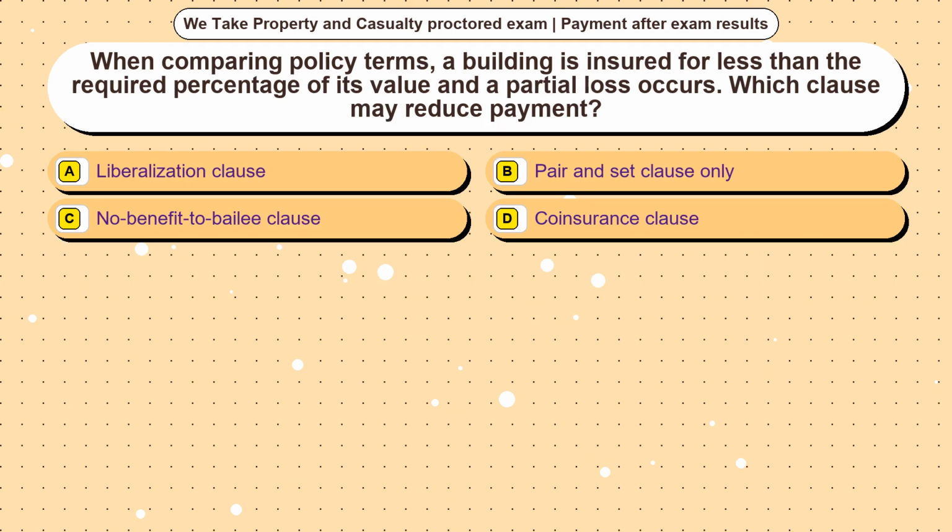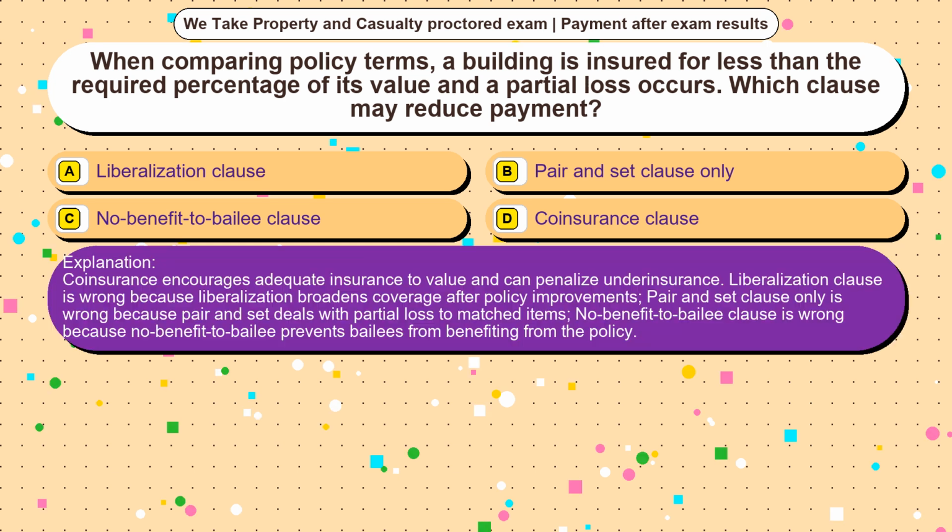Question 22. When comparing policy terms, a building is insured for less than the required percentage of its value and a partial loss occurs. Which clause may reduce payment? Option A, liberalization clause. Option B, pair and set clause only. Option C, no benefit to Bailey clause. Option D, coinsurance clause. The correct answer is option. Coinsurance encourages adequate insurance to value and can penalize underinsurance.